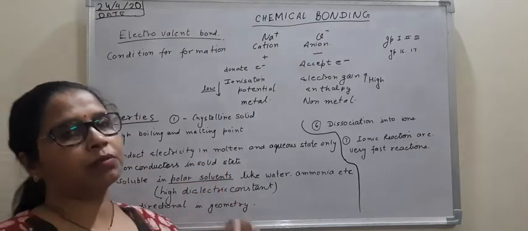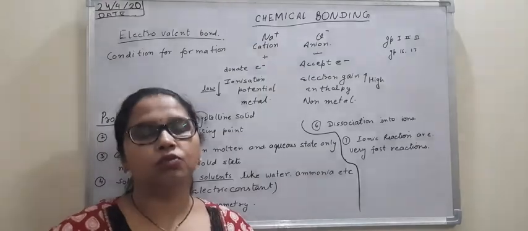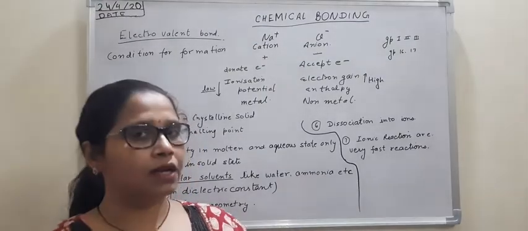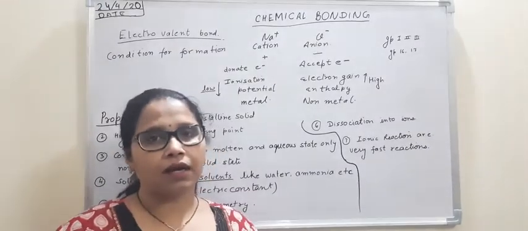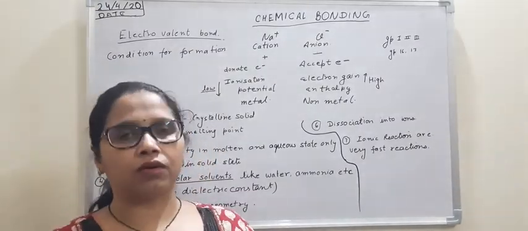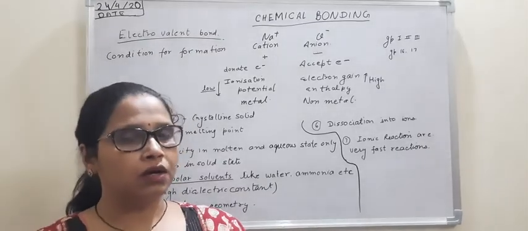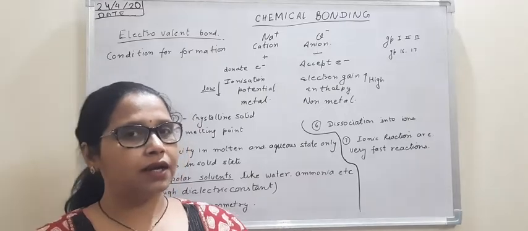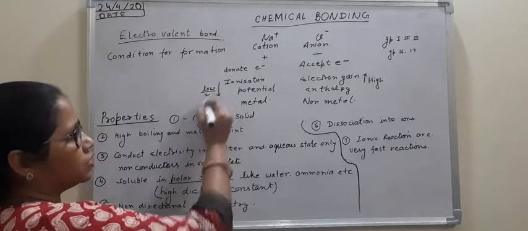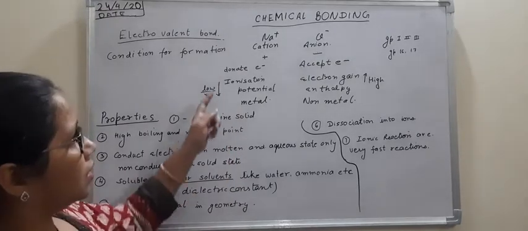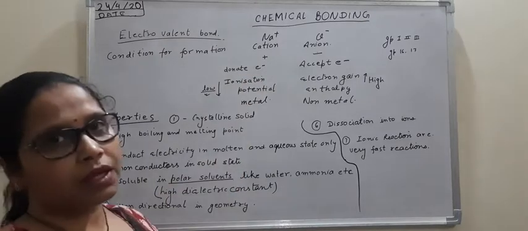Now if we remember the periodic table, donation of electron from an atom, that is removing one electron from an isolated neutral gaseous atom, that was called ionization potential. So if an atom is ready to give out one electron, its ionization potential or energy required is very small. On providing very small energy, it can give out one electron, and that is called low ionization potential. Second condition is, an atom having low ionization potential will be forming cation.